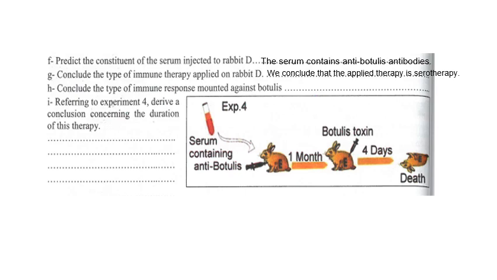Conclude the type of immune response mounted against botulism. We conclude that this is a humoral specific immune response. Referring to experiment 4 here, derive a conclusion concerning the duration of this therapy. We conclude that the serotherapy is short-lasting.